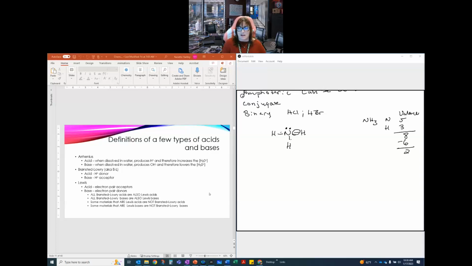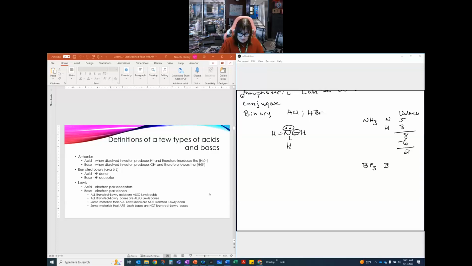That lone pair is not bound to anything. So it can be donated. Okay, and that's what we mean by an electron pair donor. So this empty, non-bonded electron pair can be donated to something else. Right? Now, what is something that might need an electron pair? Well, let's draw the Lewis structure of BF3.